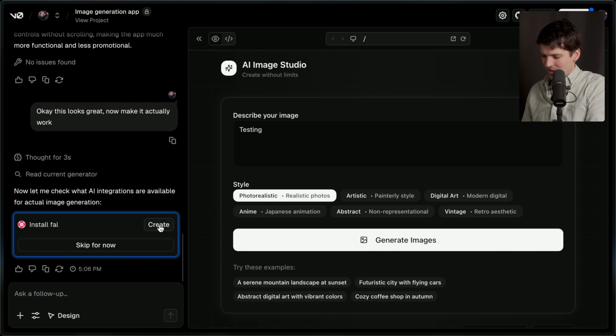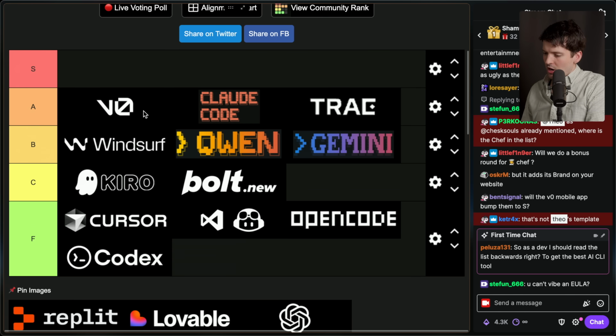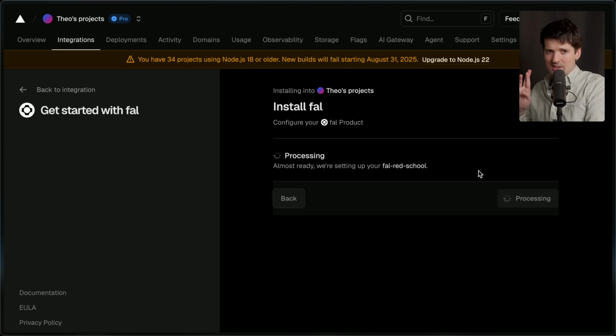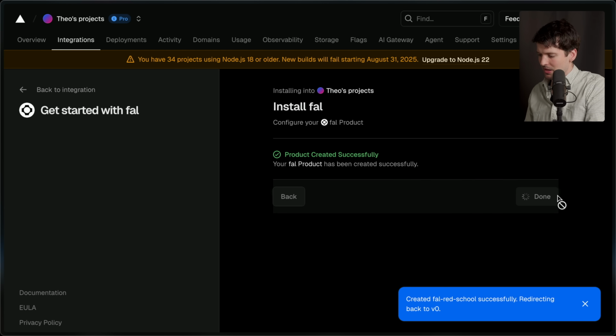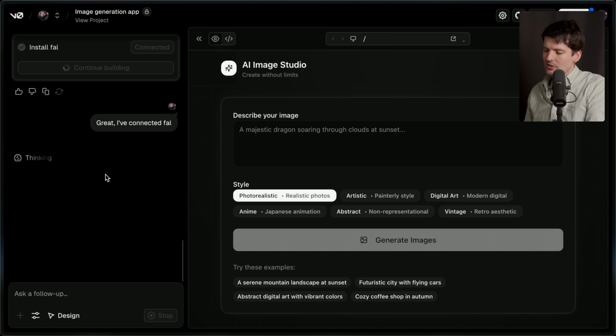Oh yeah, it wants to install Netlify. Sure. Getting an ad for Vercel Agent, which is code reviews that catch bugs before they reach production. What's code review and production? I don't know, but I think that bumps us down to B tier. So far, it's a good sign that I can just click buttons to set up this integration and not have to do anything myself. Now I have to click the continue building button. It doesn't just do it itself.